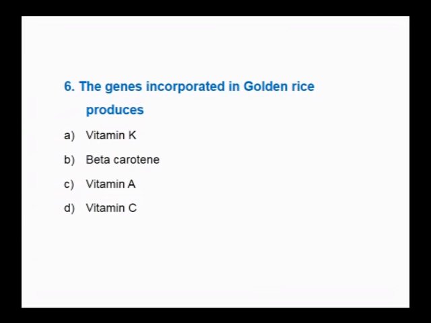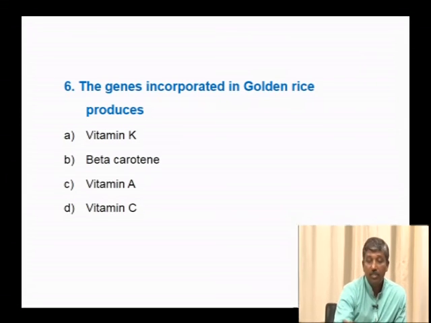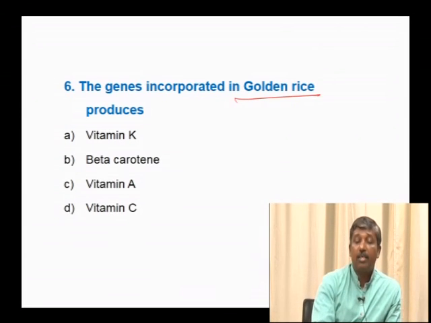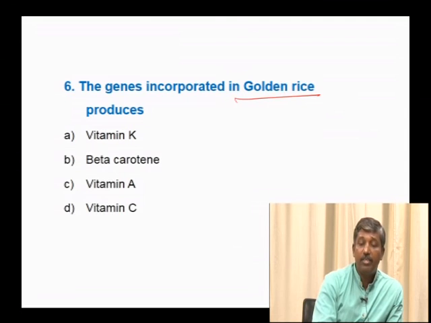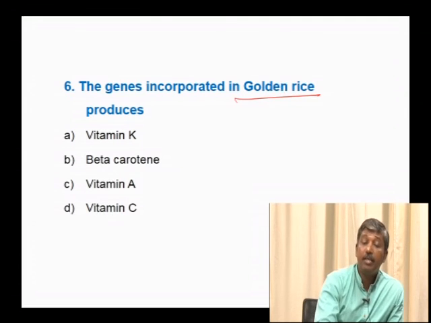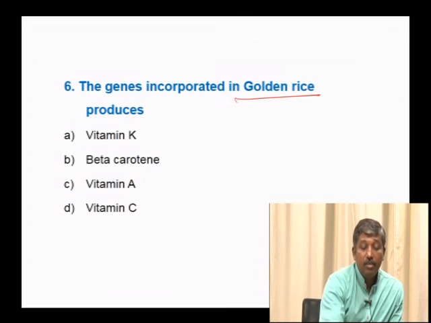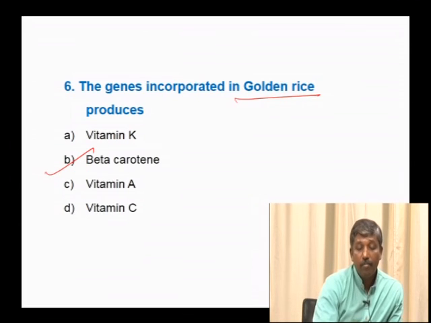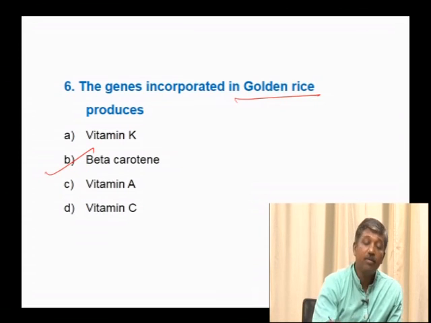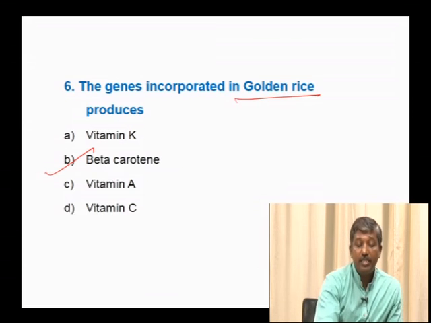The genes incorporated in golden rice produce what? This golden rice is a transgenic rice variety produced by introducing genes from daffodil and Erwinia uredovora. These genes will produce vitamin K, beta carotene, vitamin A, or vitamin C? They produce beta carotene. They activate the pathways for the synthesis of beta carotene.